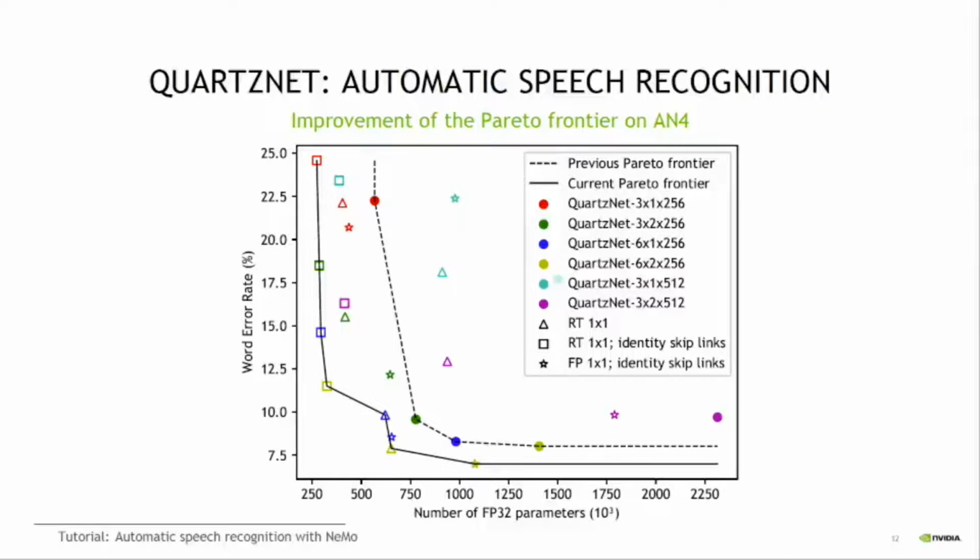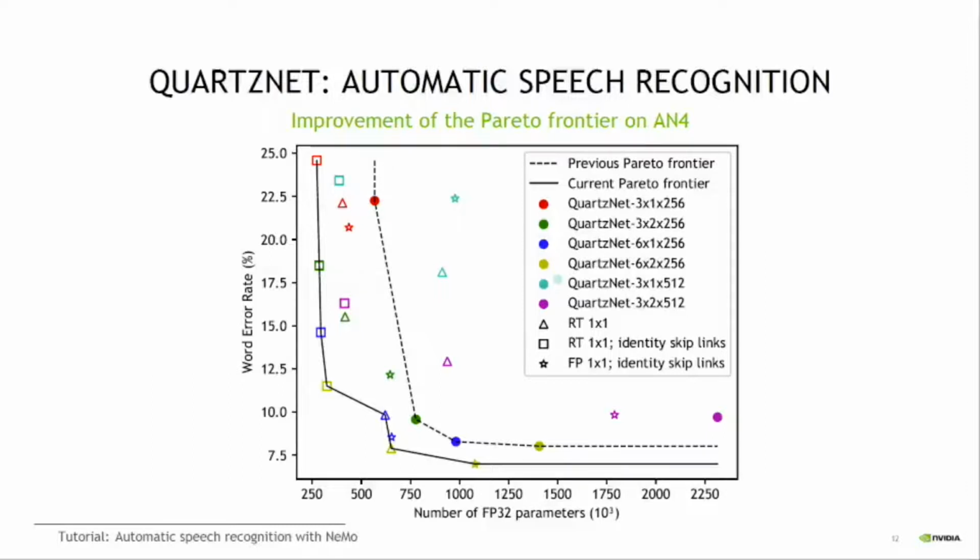We start by evaluating automatic speech recognition with QuartzNet on AN4. AN4 is an alphanumeric database of around 1,000 utterances averaging 3 seconds long. They consist of personal information such as birthdays, addresses, and phone numbers. Even though AN4 is a small dataset, it helps us iterate fast in these experiments.